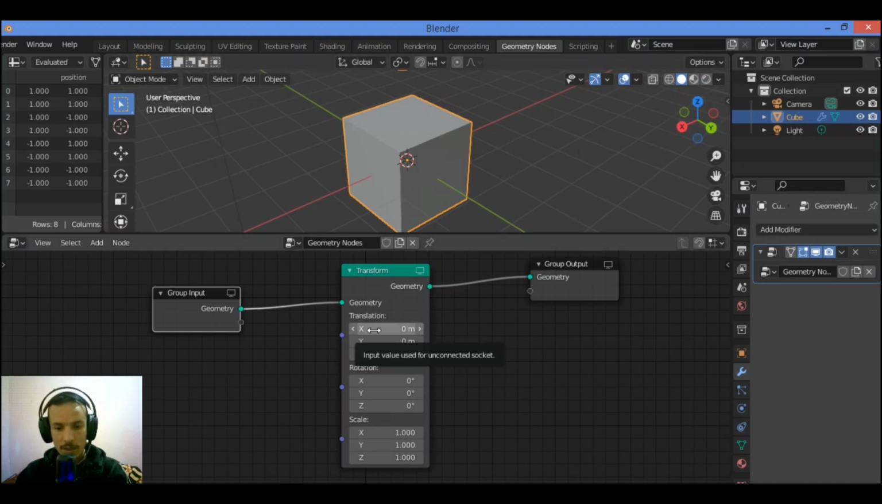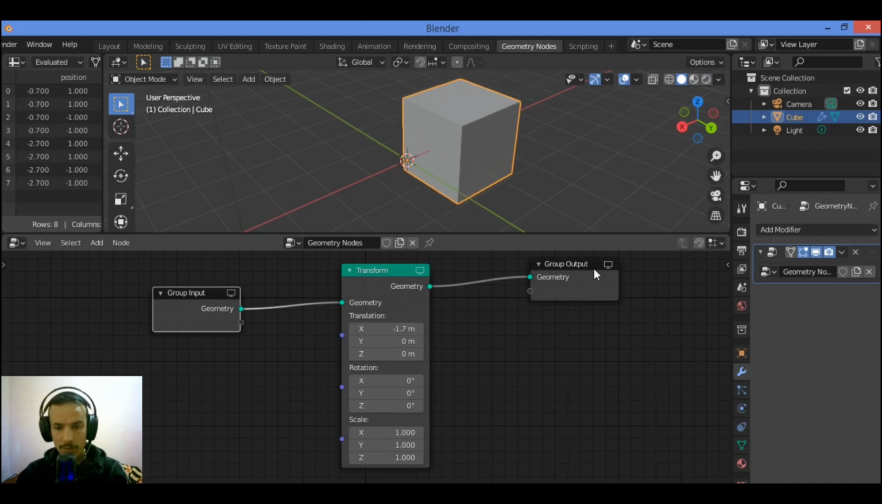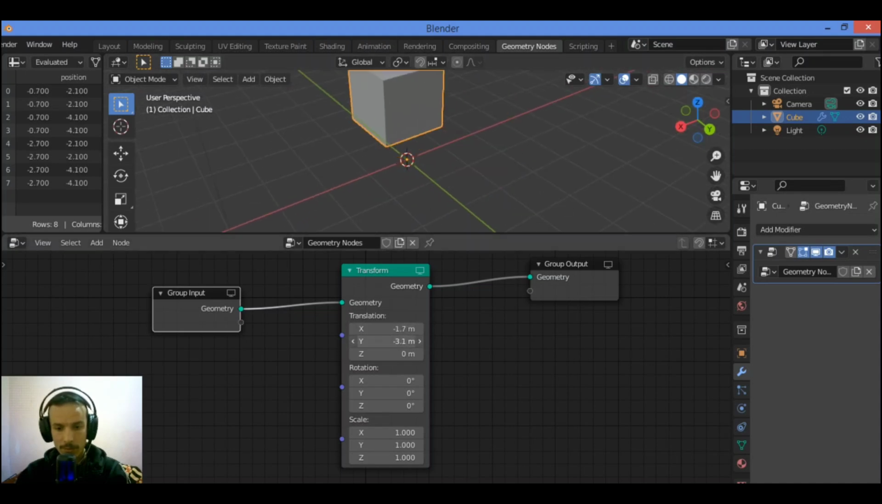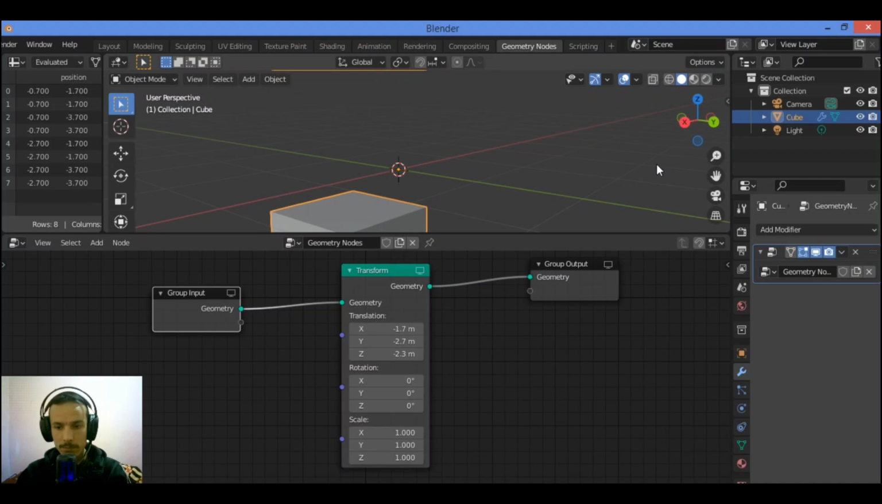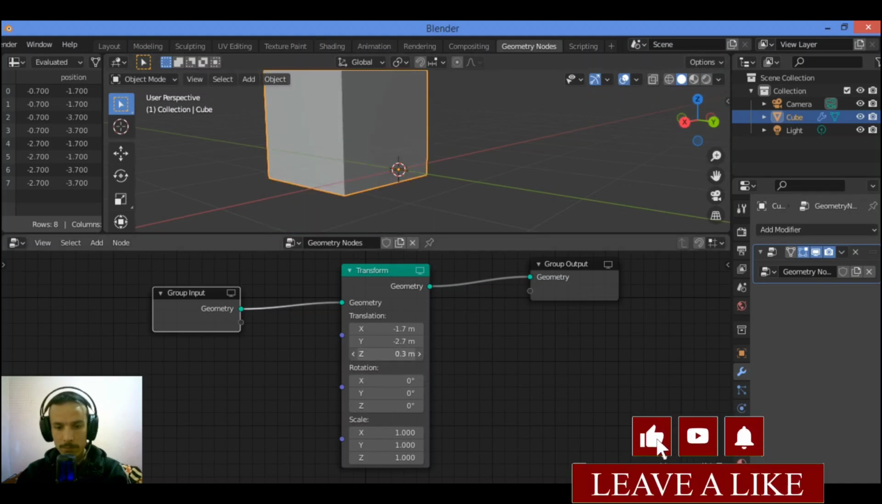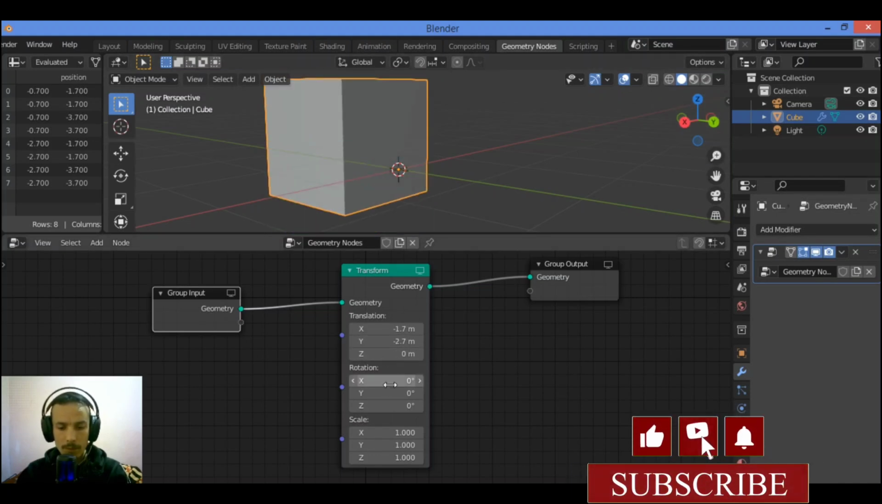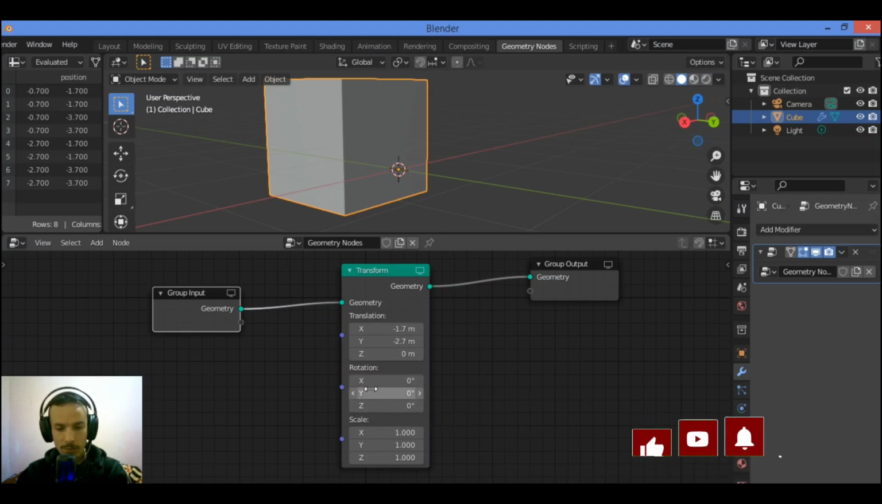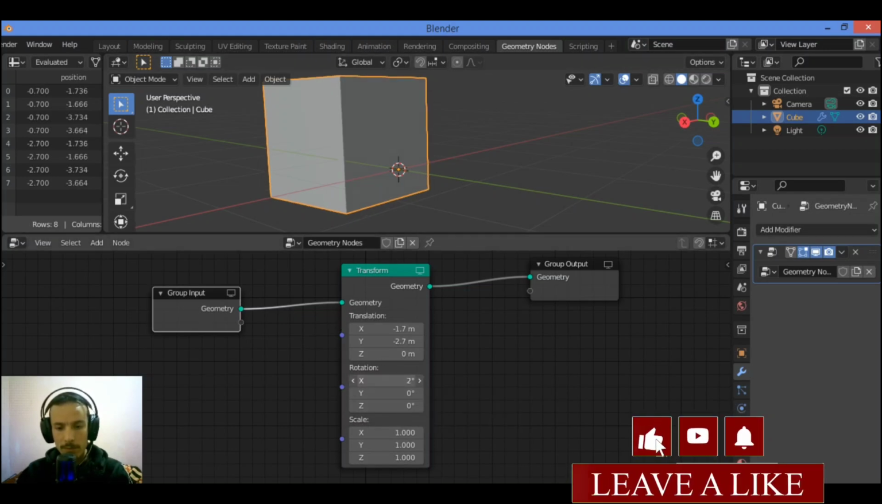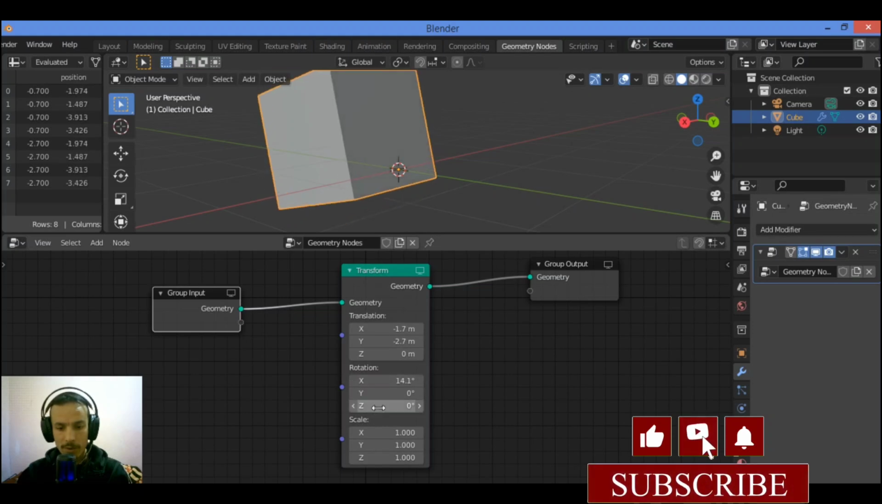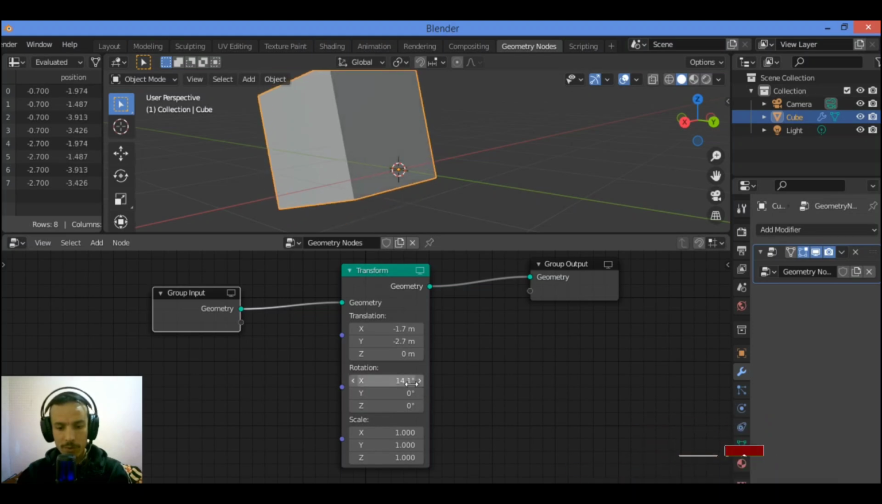So let's try it. Let's try translate it on the x-axis, move it on the x-axis, and you can also on the y-axis, like this, and on the z-axis. Also we have for the rotation, the input for rotation. You can rotate it on the x-axis by, for example, in this example 14 degrees on the y-axis, and also on the z-axis as shown here.